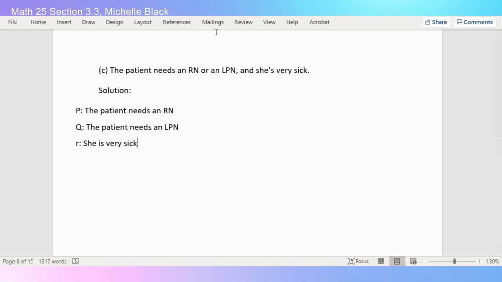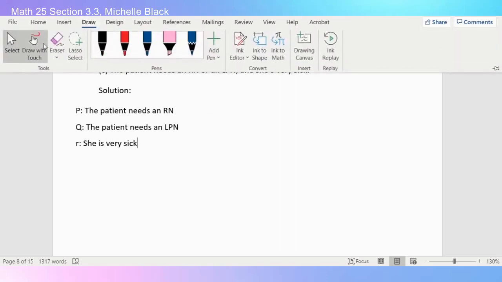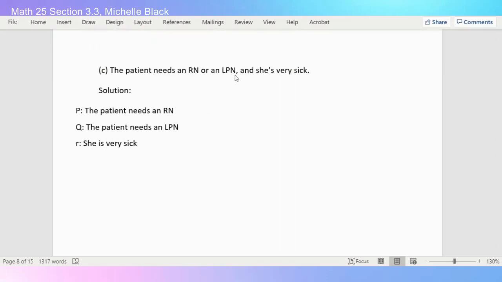Ignore the fact that the P and Q got capitalized. Okay, so what I have right now is P or Q and R. Do we see that? So this is the patient needs an RN or the patient needs an LPN and she's very sick. But this little disjunction happens first.